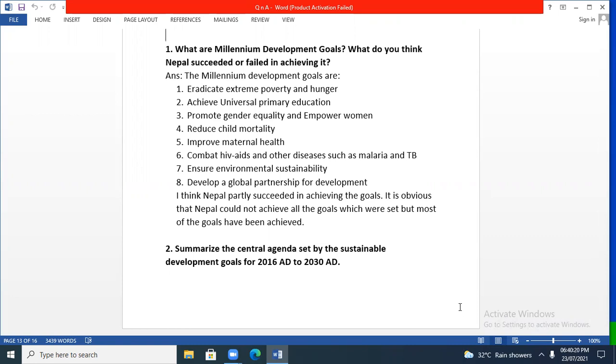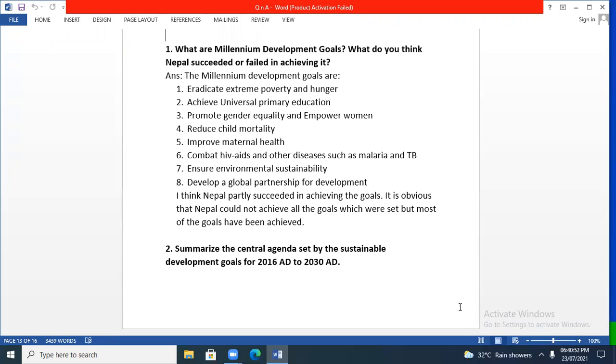The Millennium Development Goals are: 1. Eradicate extreme poverty and hunger. 2. Achieve universal primary education. 3. Promote gender equality and empower women. 4. Reduce child mortality. 5. Improve maternal health. 6. Combat HIV/AIDS and other diseases such as malaria and TB. 7. Ensure environmental sustainability. 8. Develop a global partnership for development.